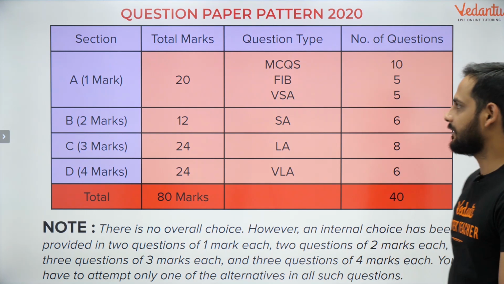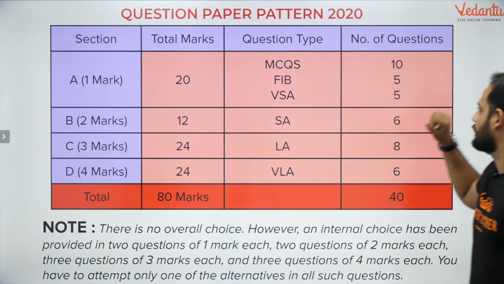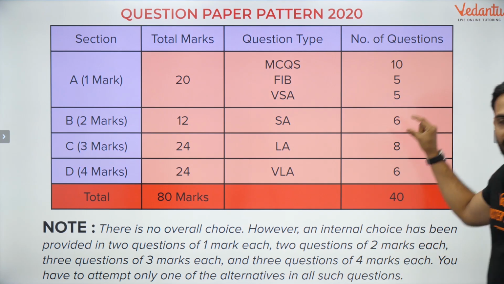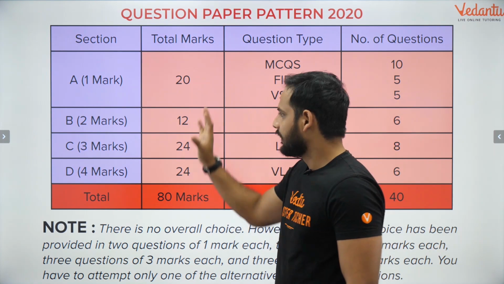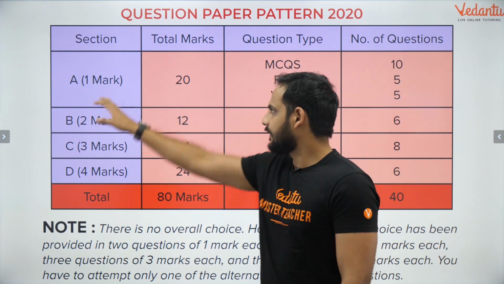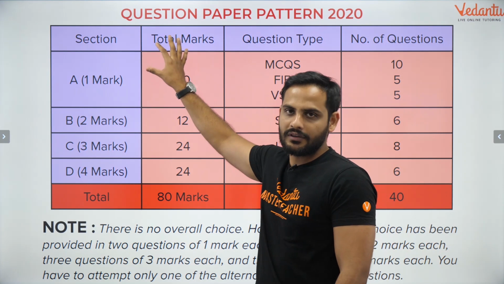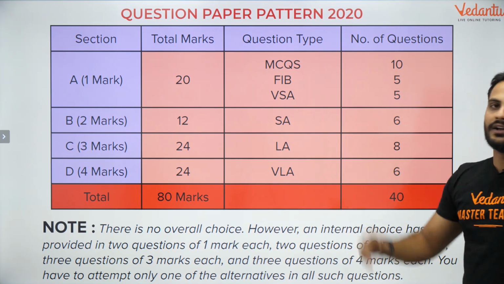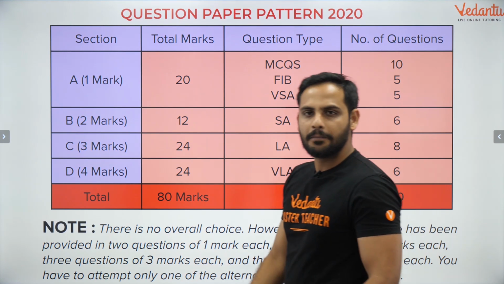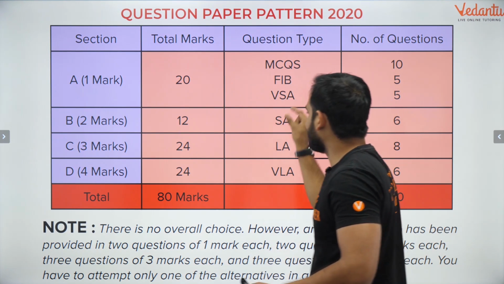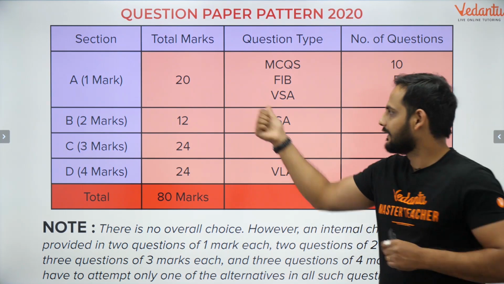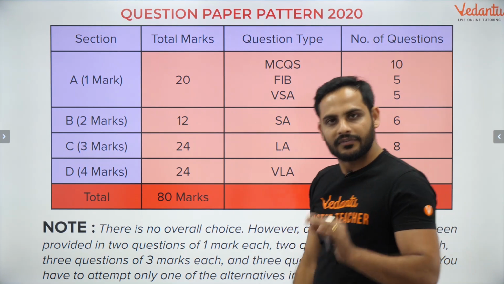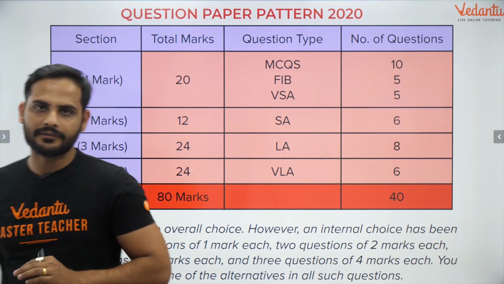Then we have category B, section B, in which there will be total 6 questions and since each question is of 2 marks, total 12 marks are there. In section A, total 20 marks. So 20 marks are the easiest one. Section B, these 12 marks will be having the short answer type. So here the questions will be bit lengthy, very bit lengthy than the section A. Okay, but still in the short answer type only.